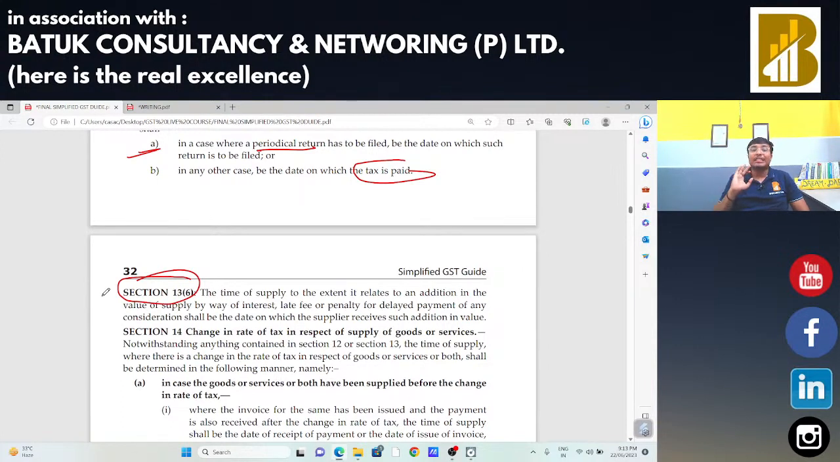In case of reverse charge mechanism, जिस दिन पेमेंट एंट्री हुई बुक्स ऑफ अकाउंट्स में, जिस दिन डेबिट हुआ अमाउंट, और 60 days from the issue of invoices, whichever is earlier will be treated as time of supply.